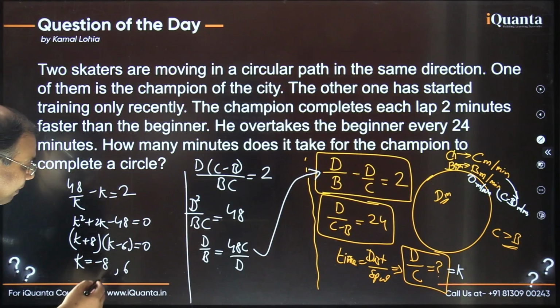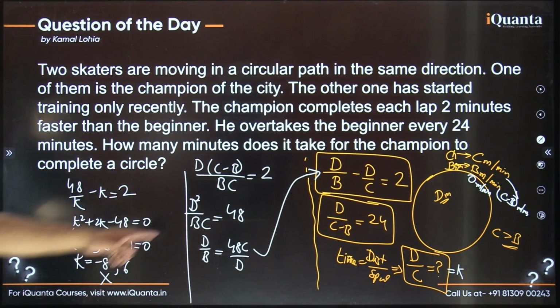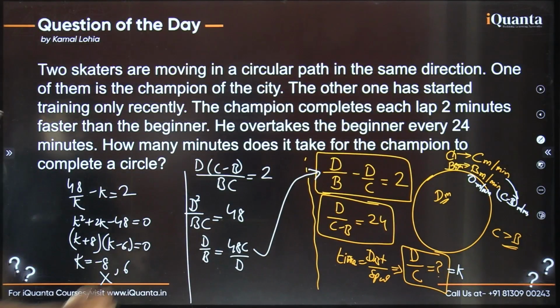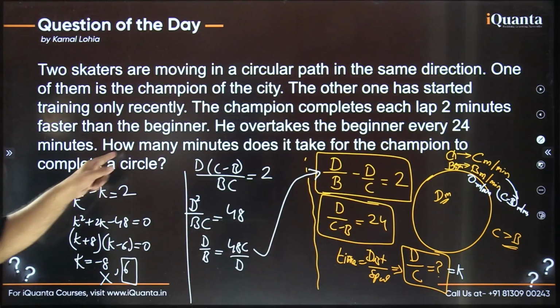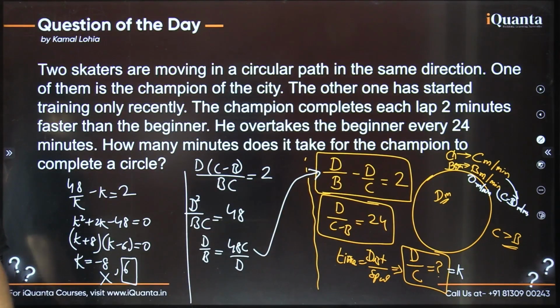Of course, k can't be negative, as we just talked. It is the time taken, so time taken cannot be negative. So this 6 is the correct answer. And we know that all the values we are getting here are in minutes. So the answer is 6 minutes. And that was the question: how many minutes does it take for the champion to complete a circle? So that is 6 minutes.